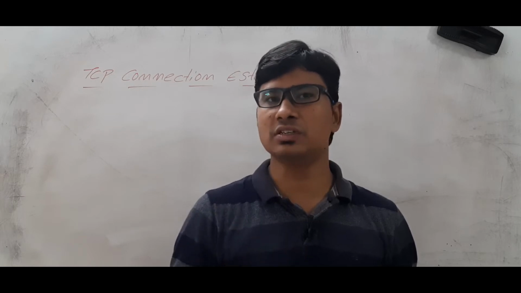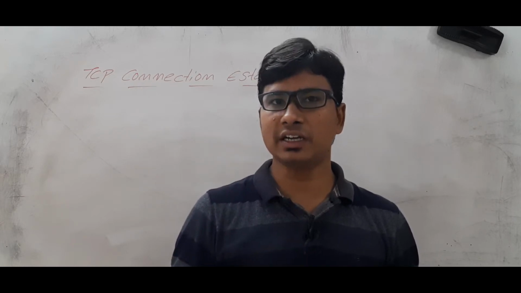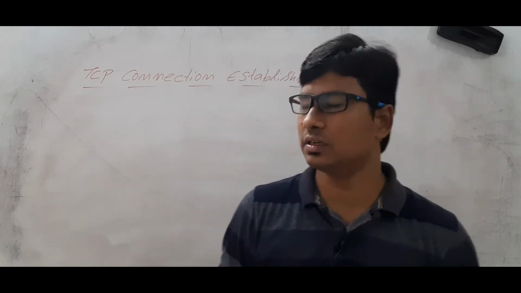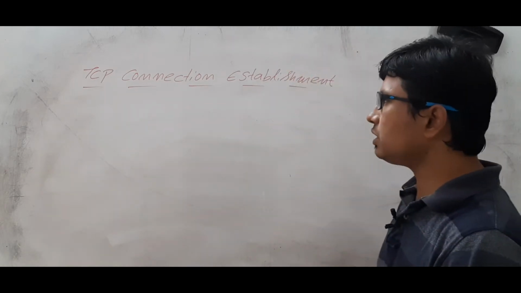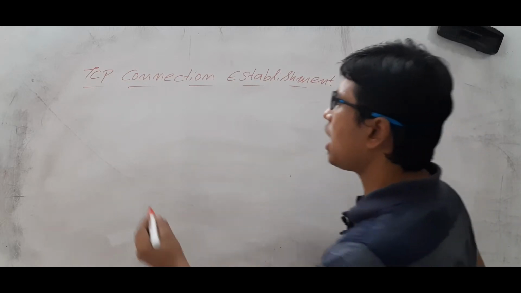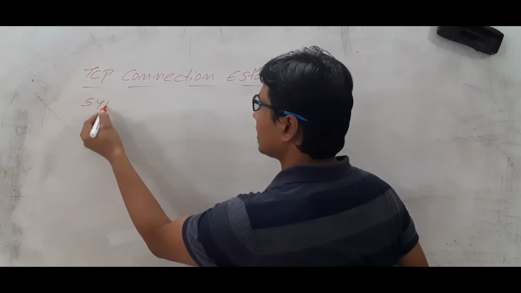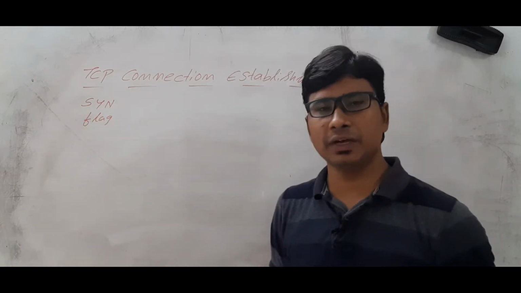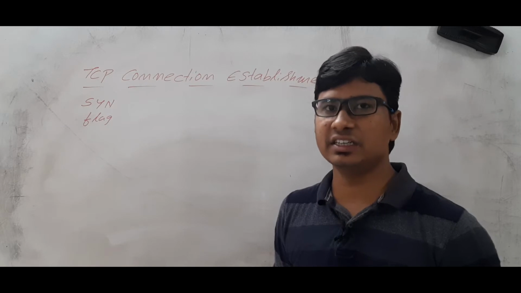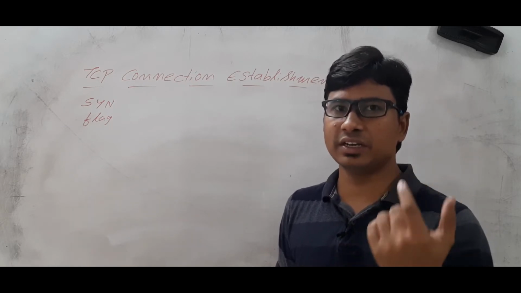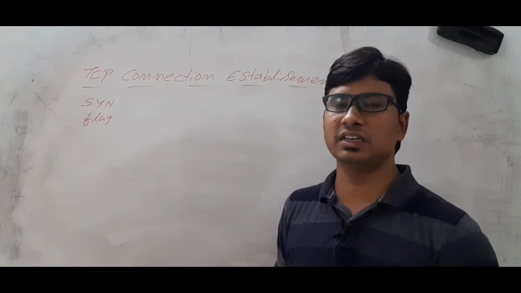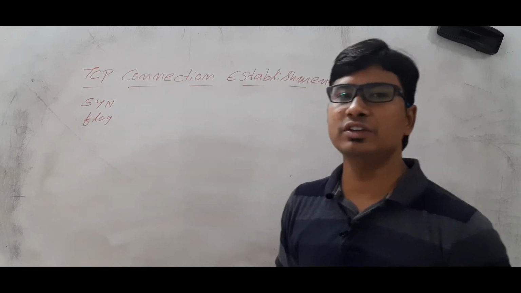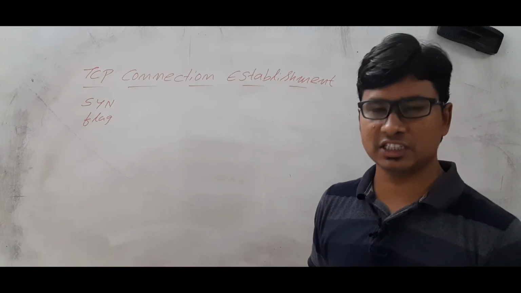So in this process, first we will discuss how the connection will be established from source to destination and destination to source. Now to do the connection establishment, we have a SYN flag. We have 6 flags in the TCP header format. One is urgent, another one is reset, another one is acknowledgement, another one is SYN, FIN, all these things. So one of the flags is the SYN flag, which is useful for connection establishment.